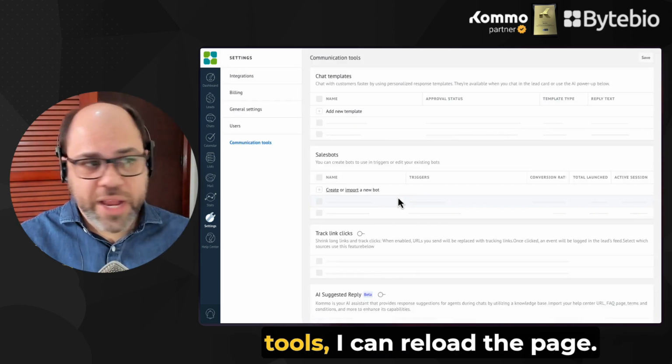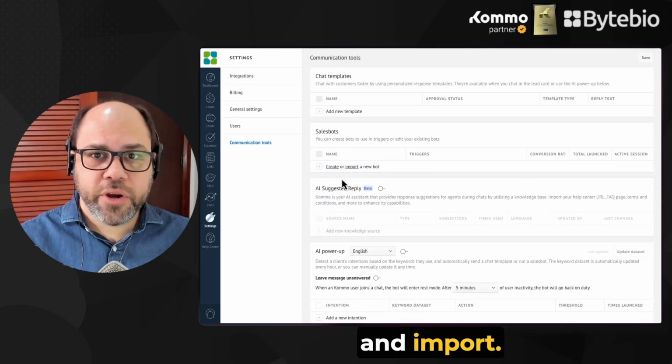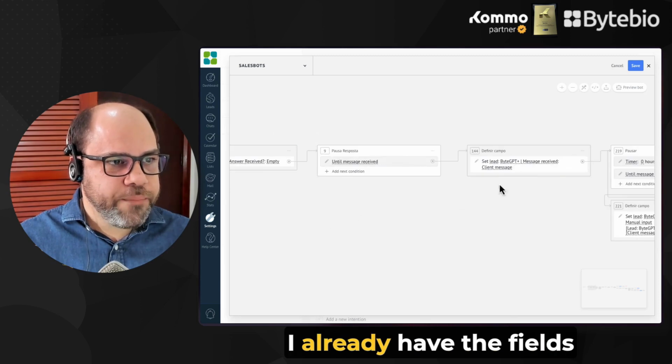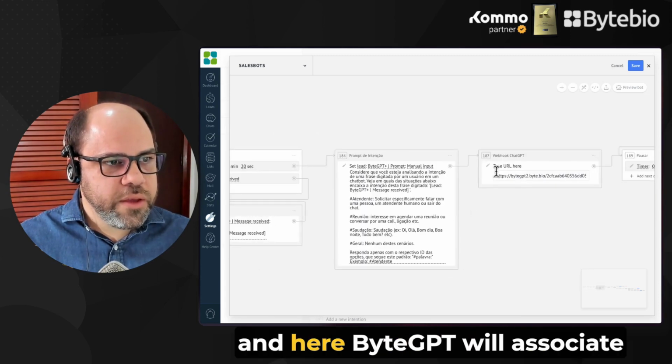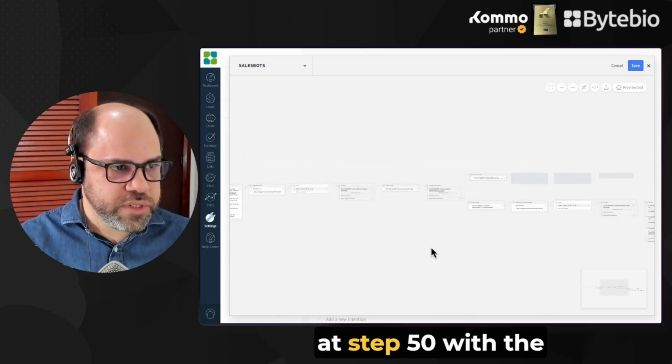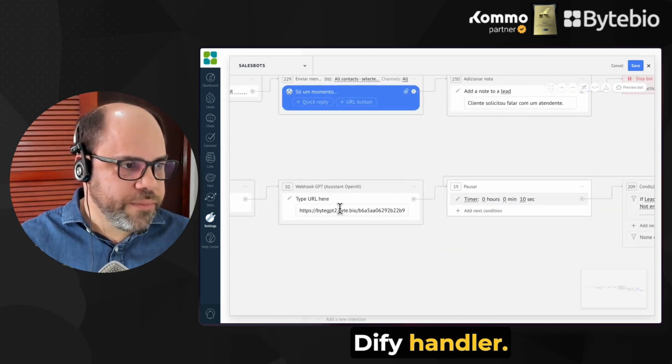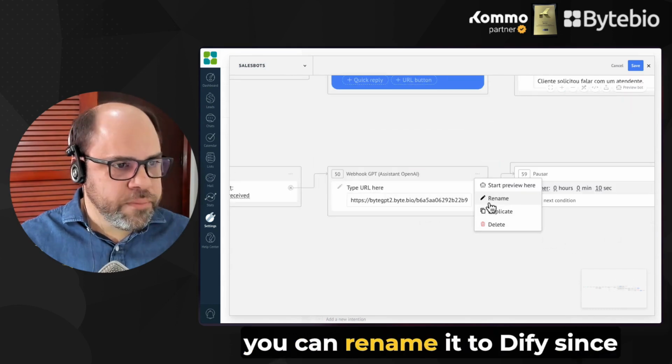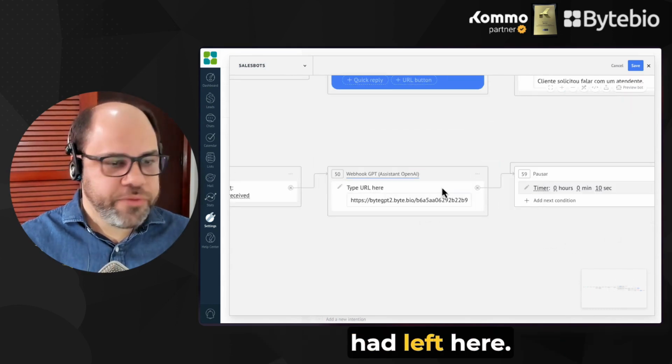Coming here to the communication tools, I can reload the page and import. Upon importing, I already have the fields created here, and here ByteGPT will associate at step 50 with the Dify handler. Even if it's noted here, you can rename it to Dify since it was a template we had left here.